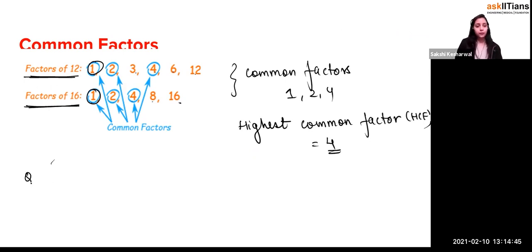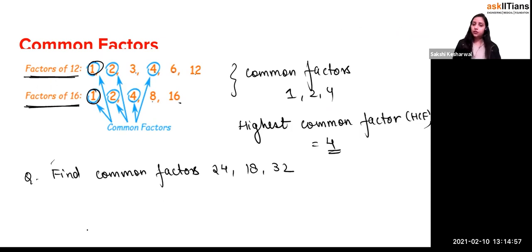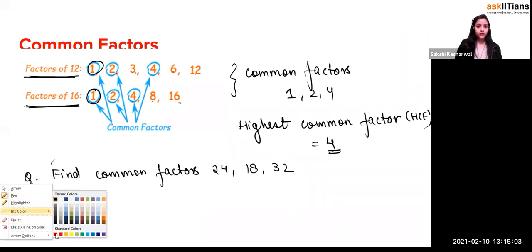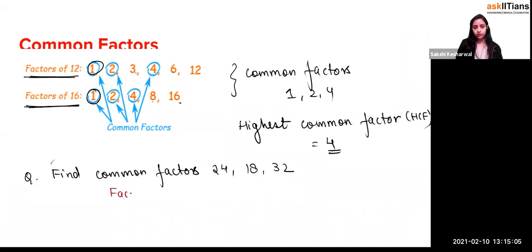So I'll give you an example, like find common factors of 24, 18, and 32. These are the 4 questions, right? So let's write down the factors of, beta, factors of 24. So it will be what?